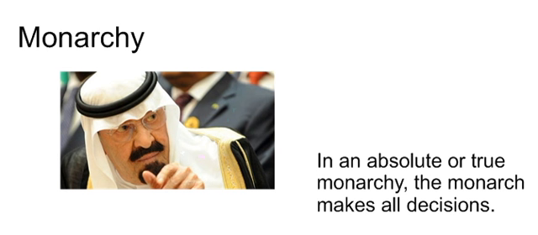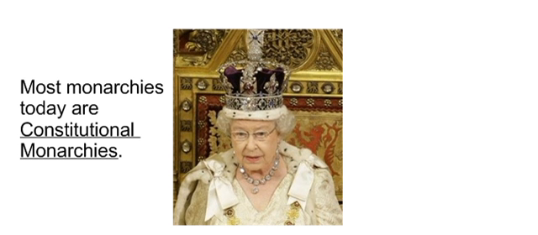In what we call an absolute or true monarchy, the monarch makes all the decisions. They're basically judge, jury, and executioner. They make the laws, decide what the laws mean, decide how to enforce the laws in an absolute or true monarchy. They make all the decisions. Most monarchies today are not of that form. Most monarchies today are constitutional monarchies, including England, or what we might call Great Britain.